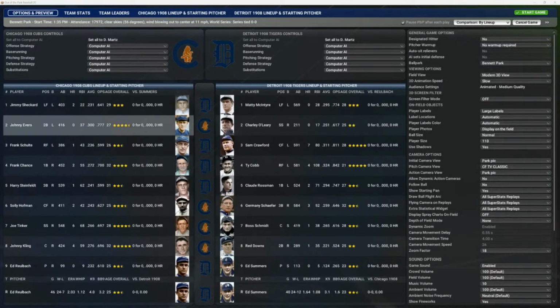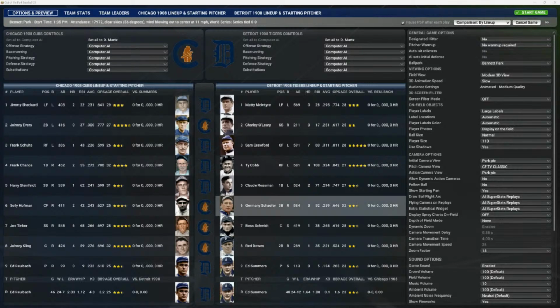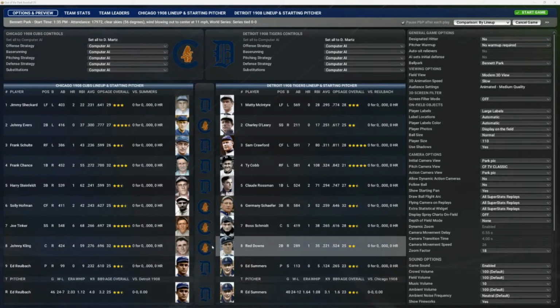All righty. Batting third, playing center field for the Tigers, Sam Crawford. Batting fourth, playing right field is Ty Cobb. Batting fifth, playing first base is Claude Rossman. Batting sixth, playing third base is Germany Schaefer. Batting seventh and doing the catching, Boss Schmidt. Batting eighth, playing second base is Red Downs. And on the mound and doing the pitching for the Tigers is Ed Summers.